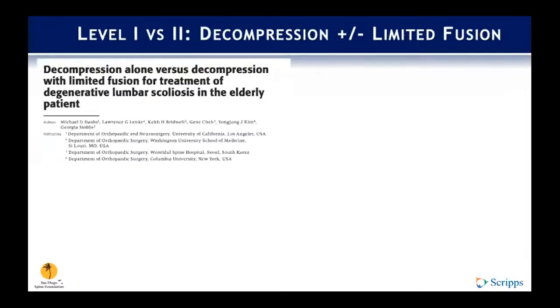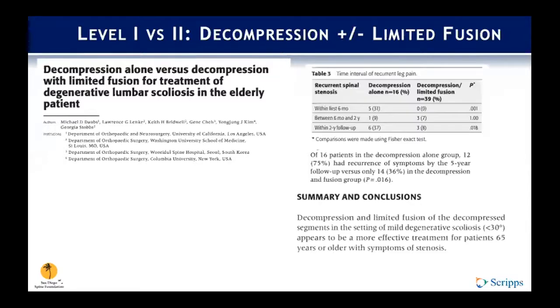So how do these patients do when compared to decompression with or without limited fusion, basically comparing level 1 versus level 2? Dobbs et al. conducted a retrospective cohort study comparing decompression alone versus decompression with limited fusion in degenerative lumbar scoliosis. Their trial included patients older than 65 years old with mild degenerative scoliosis, less than 30 degrees, with stenosis. In the decompression alone group, 37% of patients developed recurrent stenosis compared to 8% in the decompression plus limited fusion group.